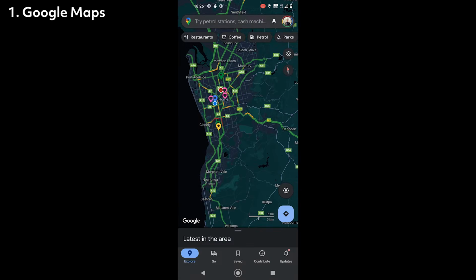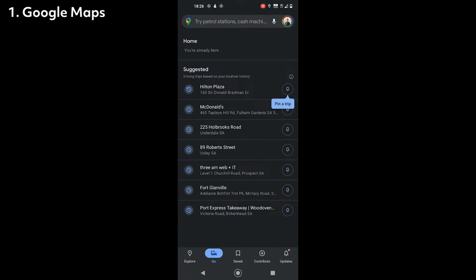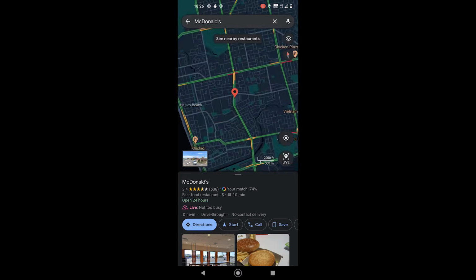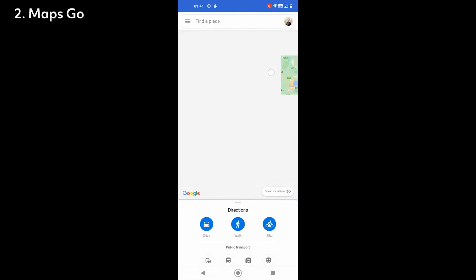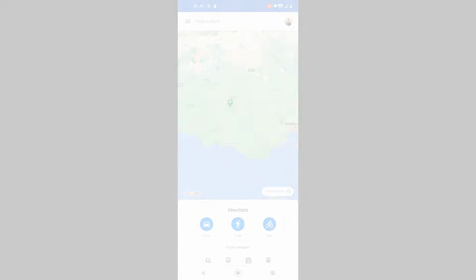Starting with Google Maps, the app is a navigation tool that allows you to get from one location to another. It also lets you see the local businesses, their rating, photos and more. The app is so big that Google had to release a Go version of Google Maps for slow devices. Talking about big apps, we have YouTube.